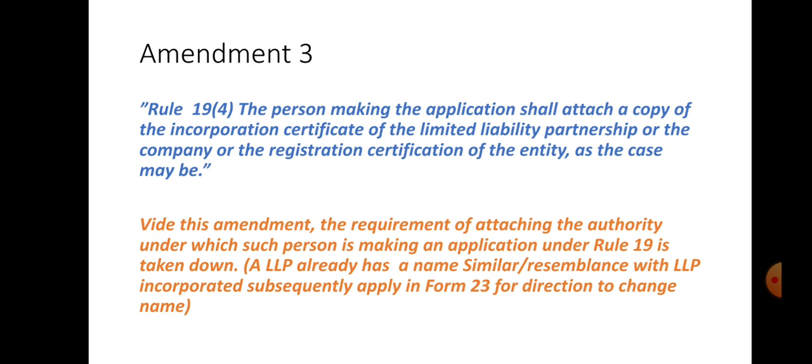In Rule 19, it is mentioned that if an LLP already has a name with similar resemblance to an LLP incorporated subsequently, then the existing LLP applies in Form 23 to the central government for the change of the name. In this amendment, there is no requirement of attaching the authority. Now it is only attaching a copy of the incorporation certificate of the LLP or the company or registration certificate of the entity.